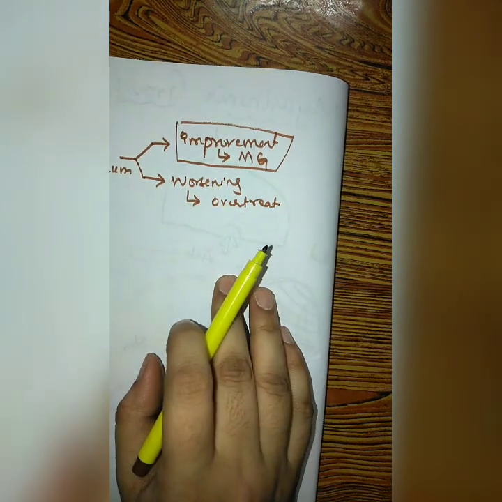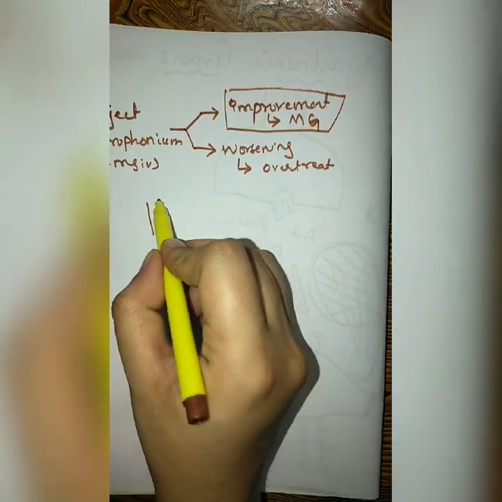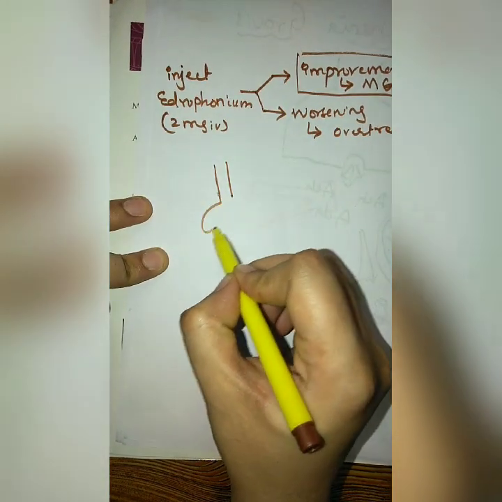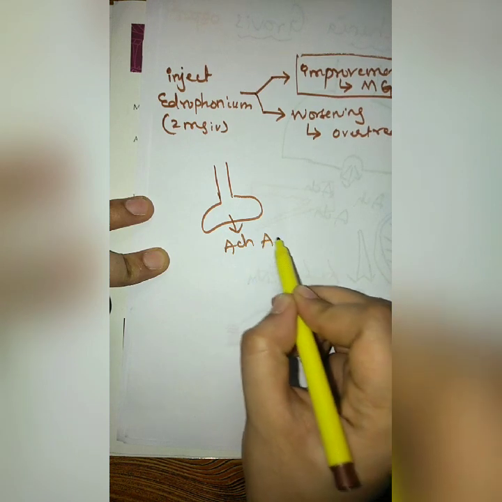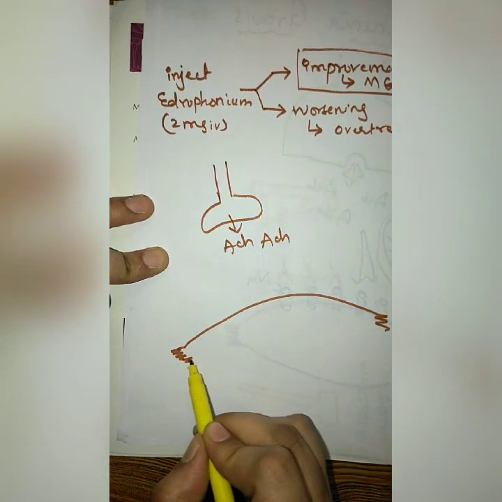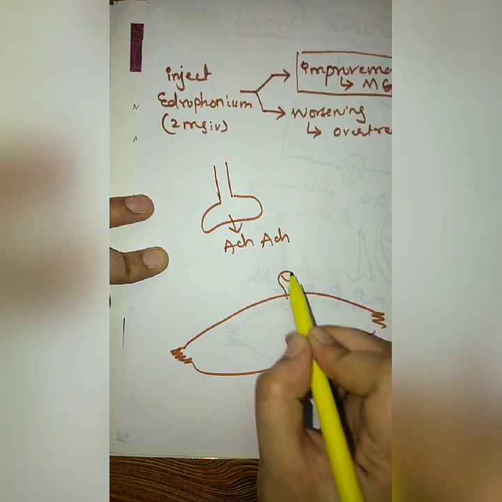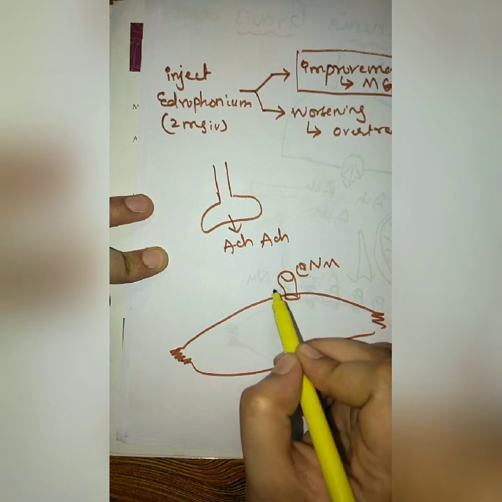But when there is over treatment with anticholinesterase drugs, what happens? Suppose this is your motor nerve releasing acetylcholine, and this is your skeletal muscle with its NM receptor. Acetylcholine is coming and binding continuously.